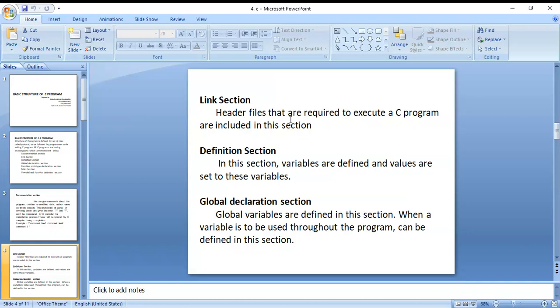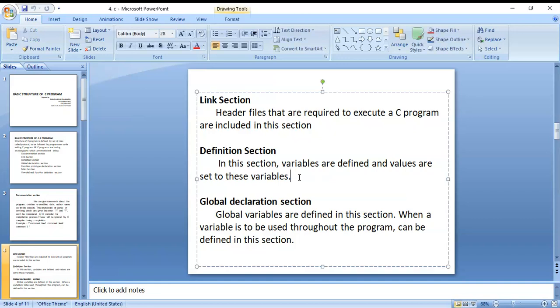When we link our program with the C library, we do it by using this linking section only. Next, the definition section. In this section, variables are defined and values are set to those variables.